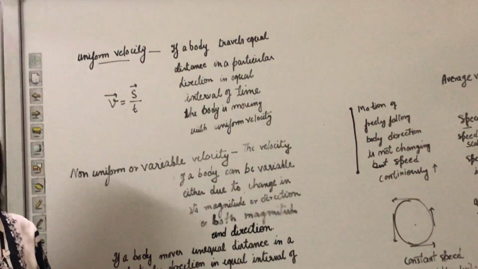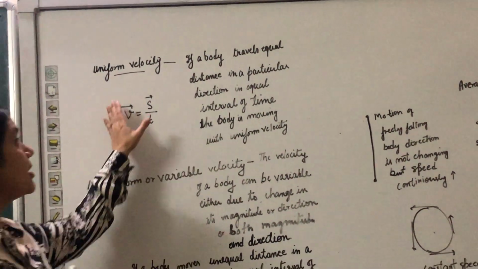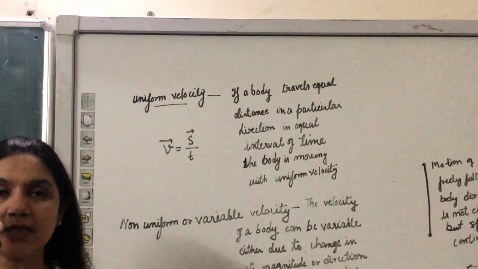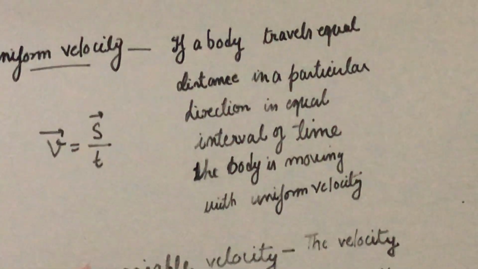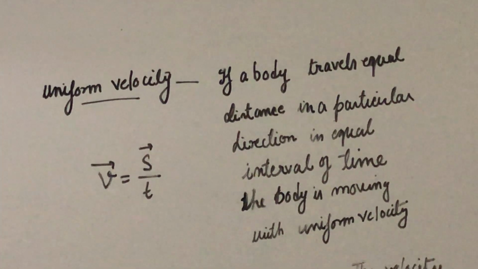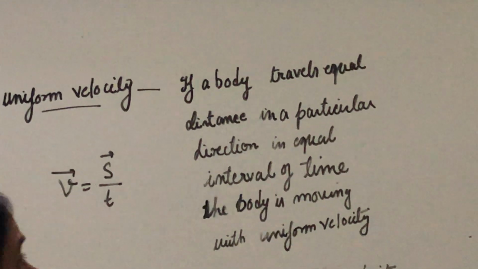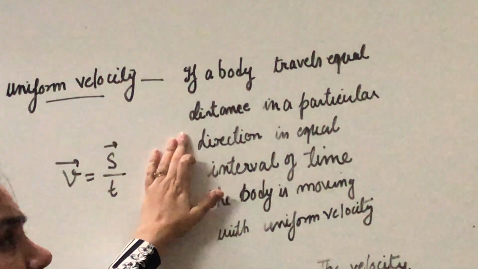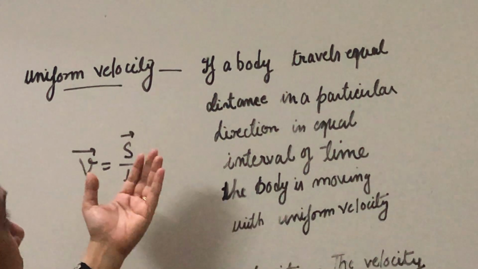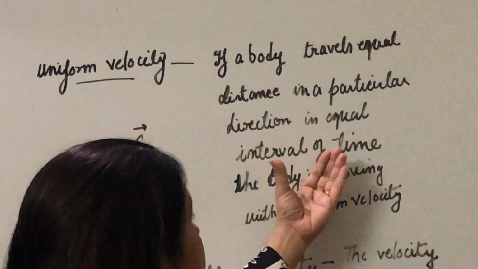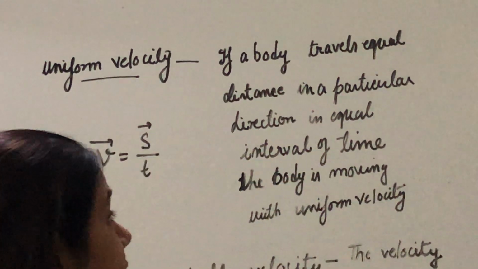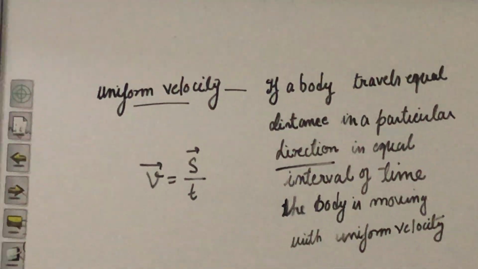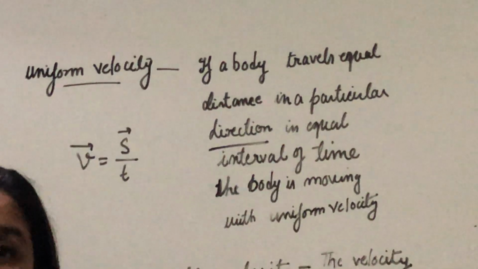Uniform velocity. Whenever I use the term velocity, that means velocity is a vector quantity and the speed is a scalar quantity. What do you understand by this term uniform velocity? That means when a body travels the equal distance, you can use the term distance or the displacement. Here I can use the term distance also. When a body travels the equal distance in a particular direction, what is the key point?